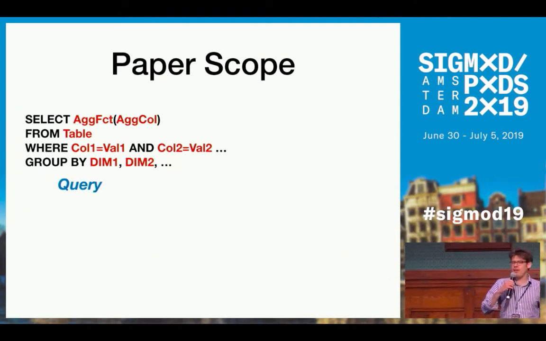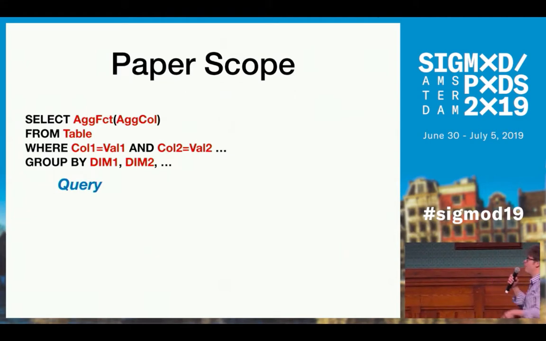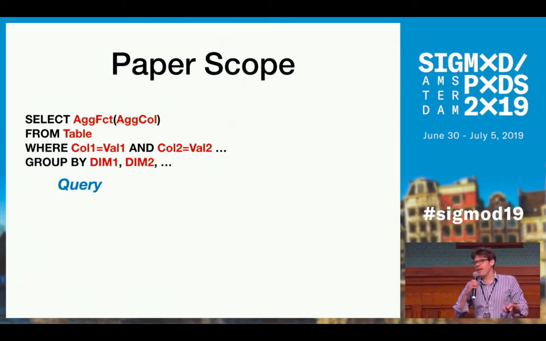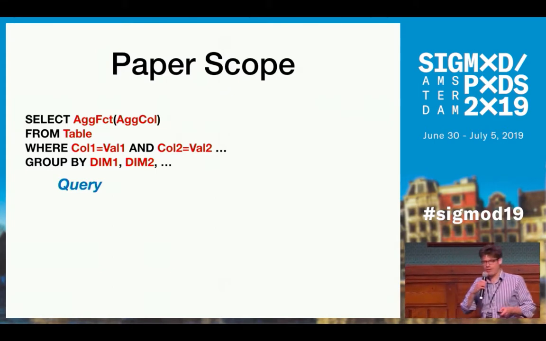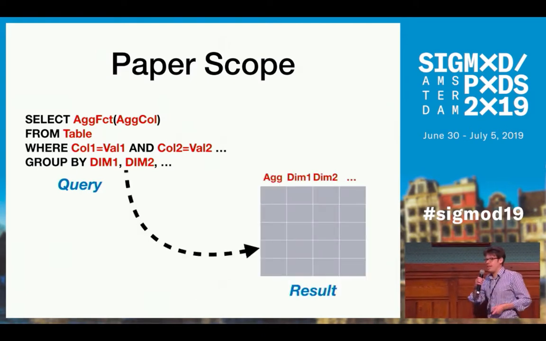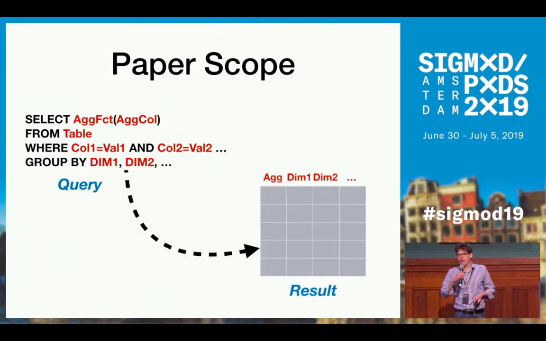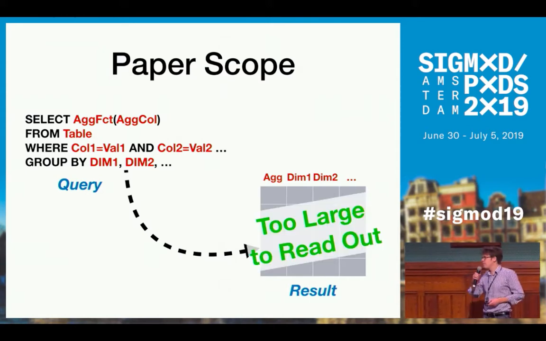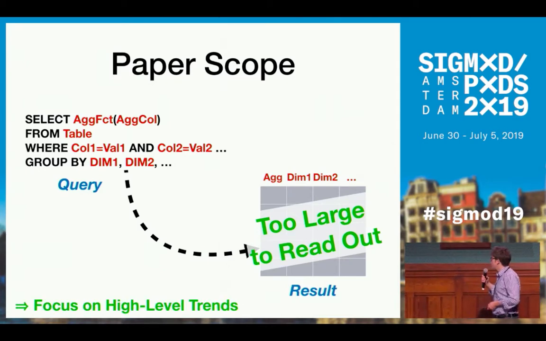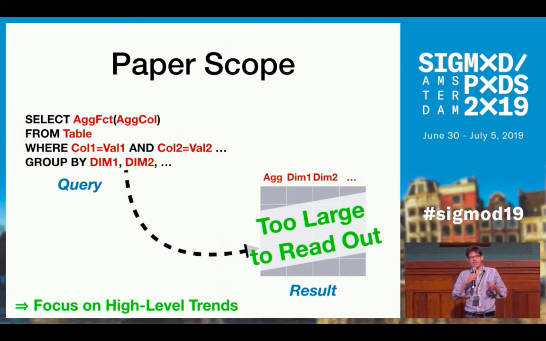We focus generally on OLAP-style queries of this format here. So we are aggregating, and we are aggregating for a data subset, and we are breaking down aggregates by some number of dimension columns. The result to such a query is a table which contains aggregate values for combinations of dimension values, and in general we assume those results are too large to read them out row by row to users. So instead, we want to rather focus on describing the most important high-level trends and tendencies in those query results.